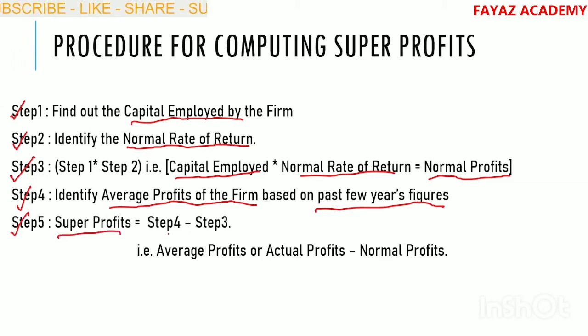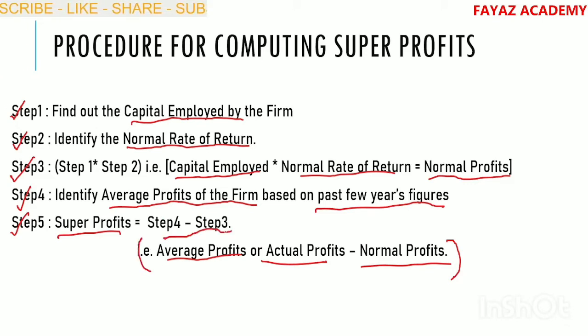Super profits is equal to average profits or actual profits minus normal profits, that is step number 4 minus step number 3. In step number 4 we have identified average profits, and in step number 3 we have identified normal profits. Average profits less normal profits, we arrive at super profits.